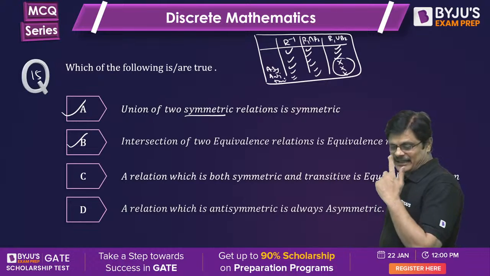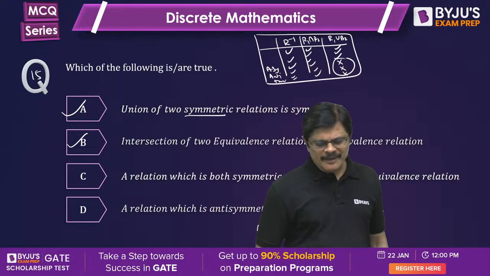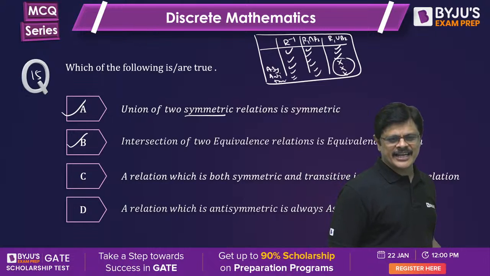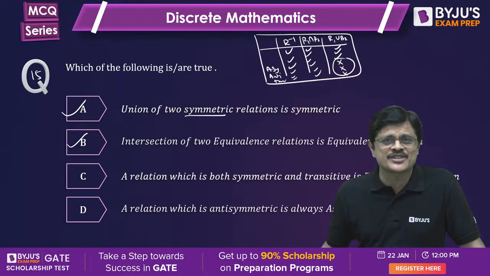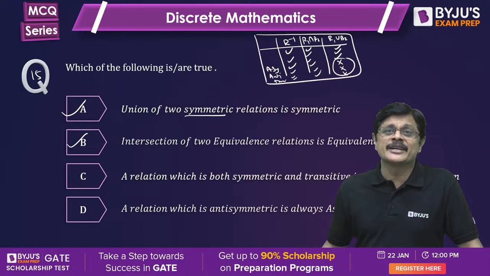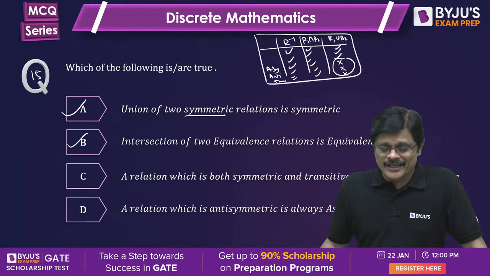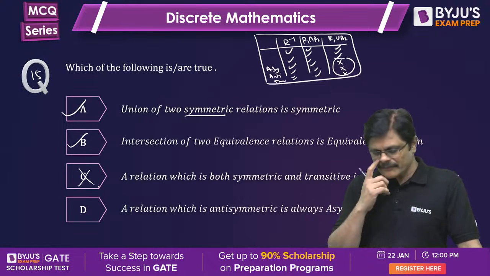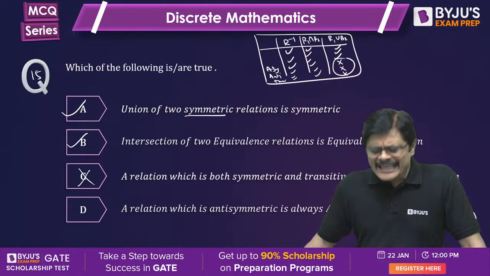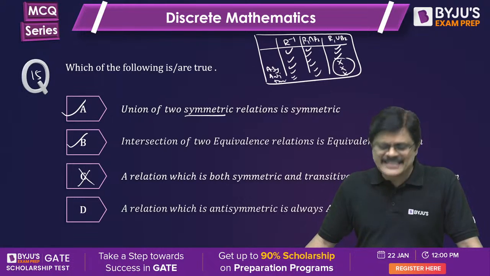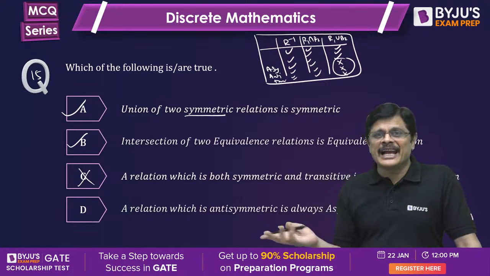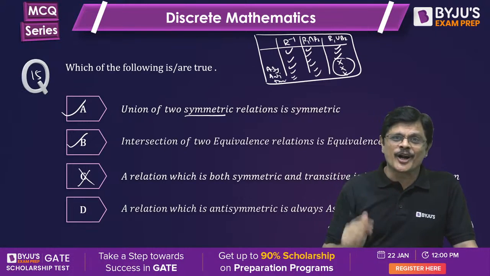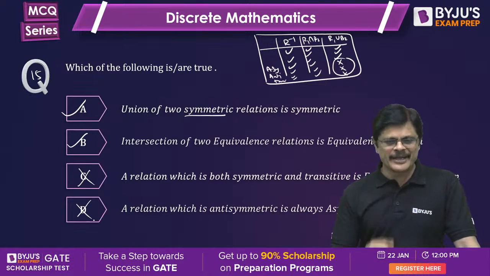Like, a relation which is both symmetric and transitive is an equivalence relation. Generally people feel symmetric and transitive means equivalence relation. It is not necessary, because it may not be reflexive. So this is wrong. And a relation which is antisymmetric is always asymmetric, that is wrong. A relation which is asymmetric is definitely antisymmetric, but antisymmetric need not be asymmetric. Remember that. So A, B are correct.